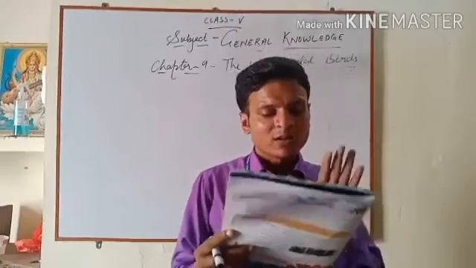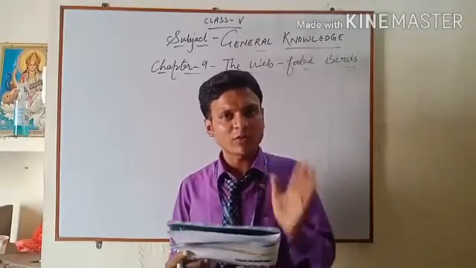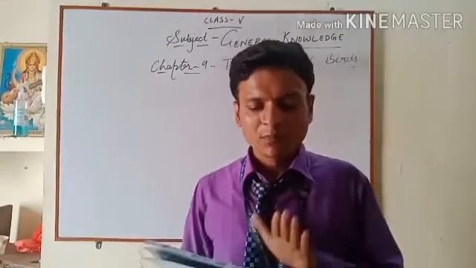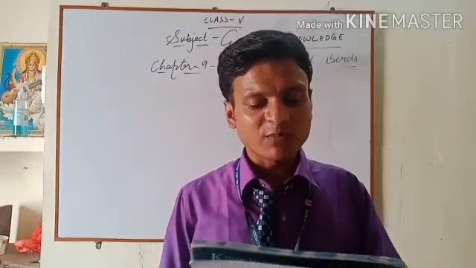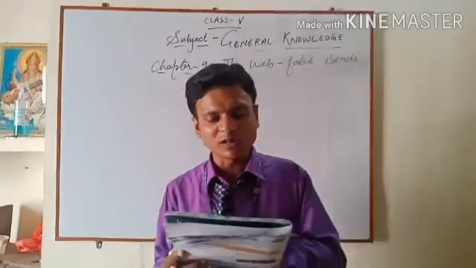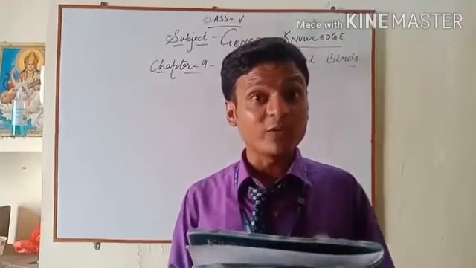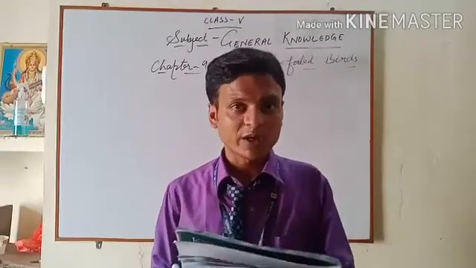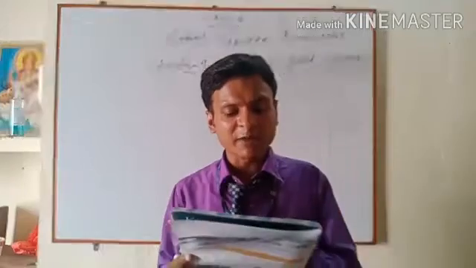Here, some fill in the blanks and some questions are given. You have to write the answers with the help of the manual in your notebook, and you have to fill the book also. First one is, it has a wingspan of 11 feet. This is the biggest wingspan in the world of birds. That is wandering albatross.